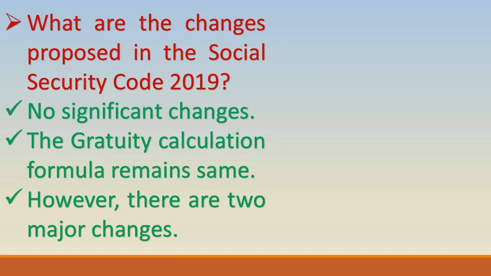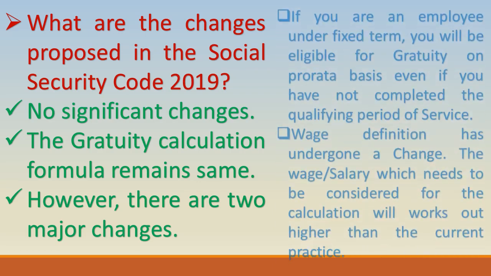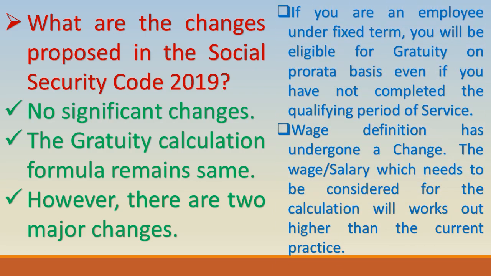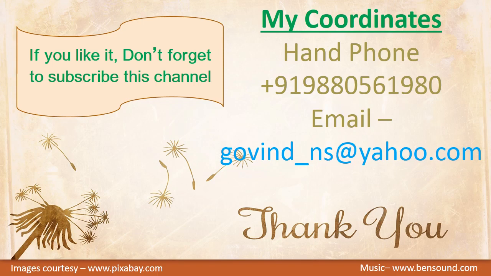Let's see if there are any changes proposed in the Social Security Code 2019. There are no significant changes, friends, in the Social Security Code 2019. The gratuity calculation formula remains the same. However, there are two major changes. The first change is, if you are an employee under fixed term, you are eligible to get gratuity on a pro rata basis even if you have not completed the qualifying period of service. Another important change is that the wage definition has undergone a big change. Now the salary or the wage which needs to be considered for the calculation will work out higher than the current practice.